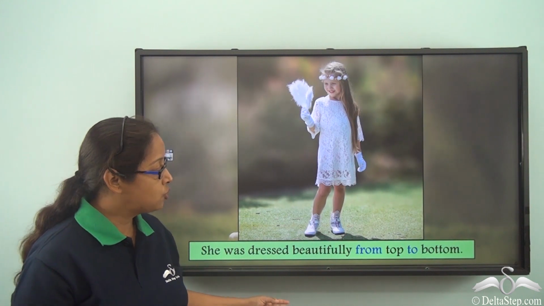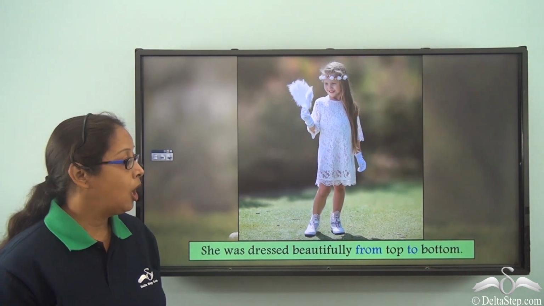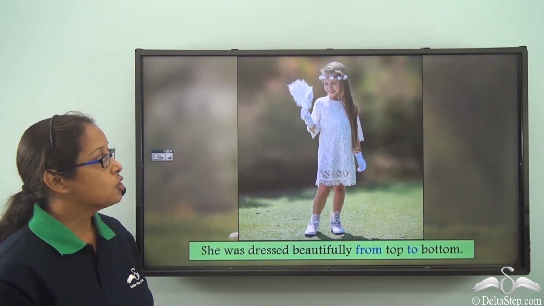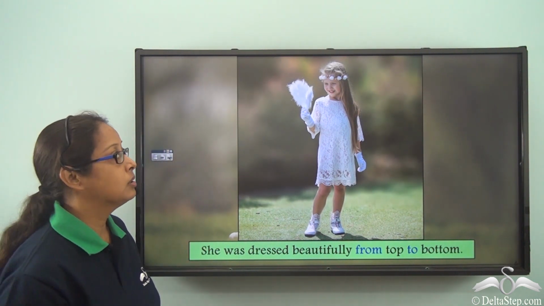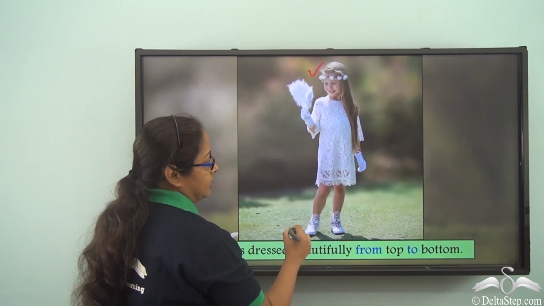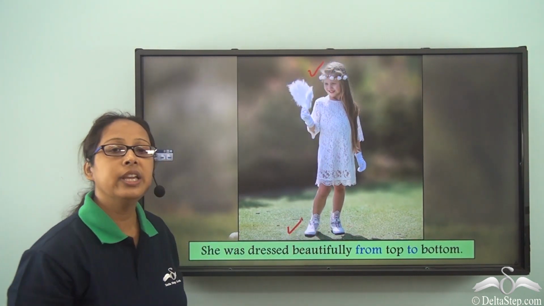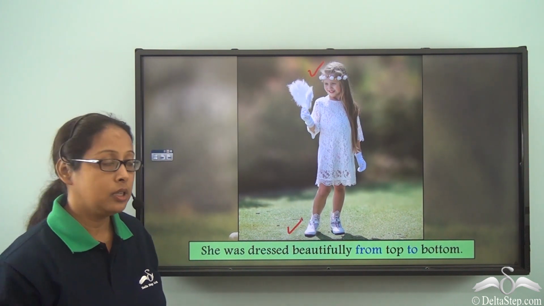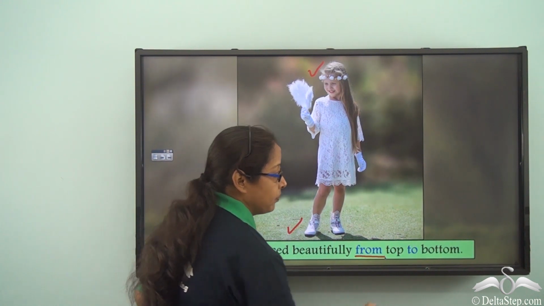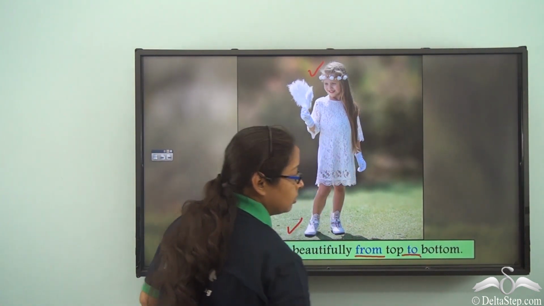She was dressed beautifully from top to bottom. So let's look at this picture. This is the girl. So from head till the toes, she is dressed beautifully. So the prepositions in the sentence are from and to.